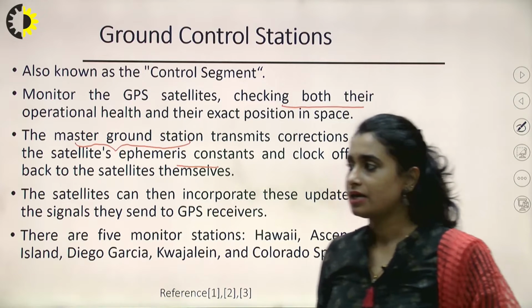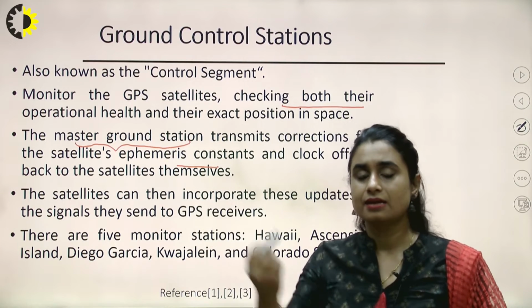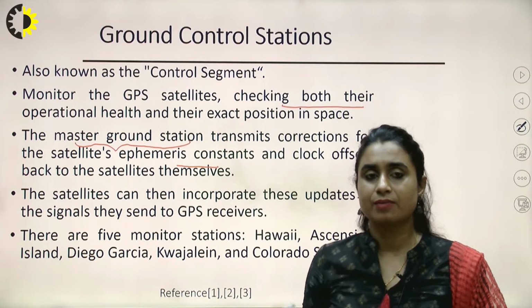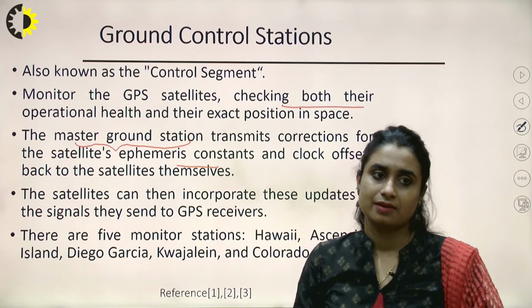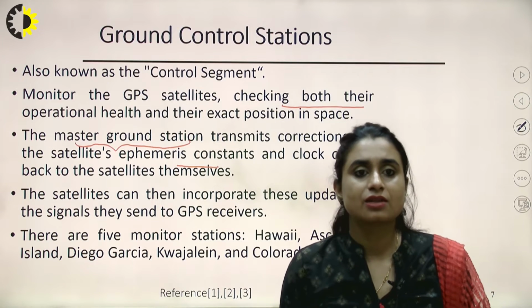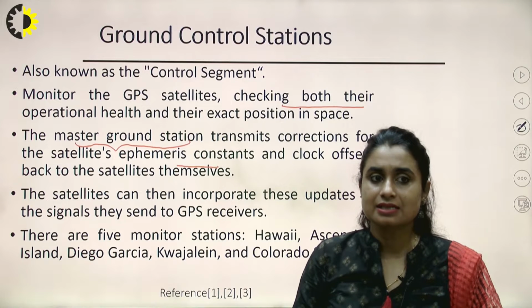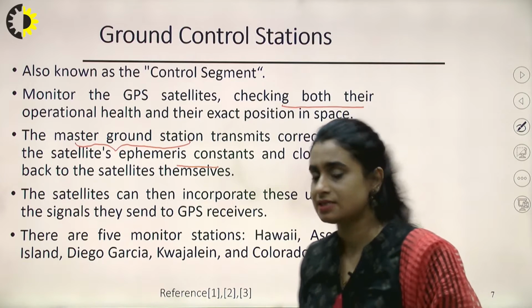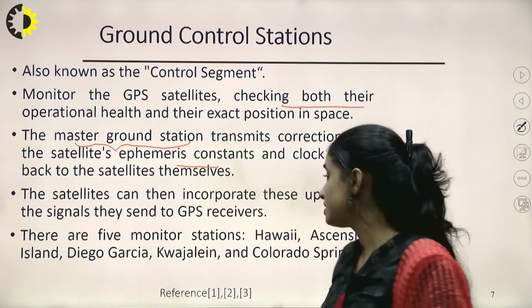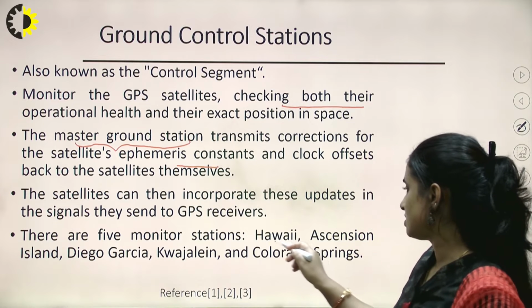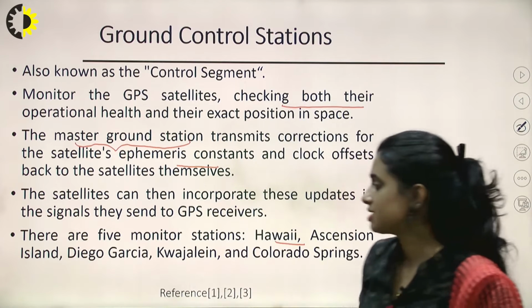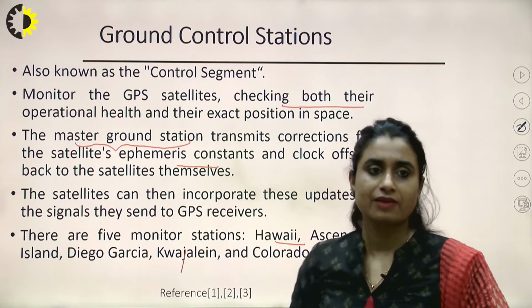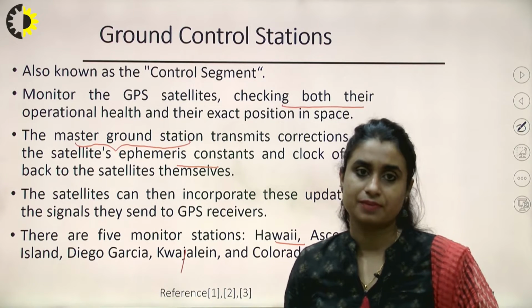So other than providing the location every moment, it keeps on sending the corrections as well, right? The satellites can then incorporate these updates in the signals they send to the GPS receivers. There are 5 monitor stations, located in Hawaii, Ascension Island, Diego Garcia, and so on, so we have 5 monitoring stations for GPS worldwide.